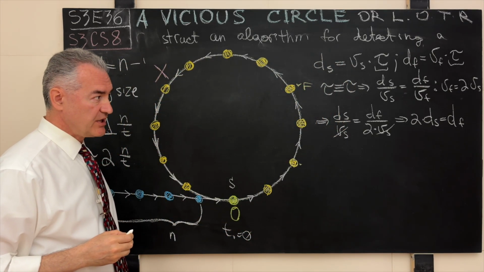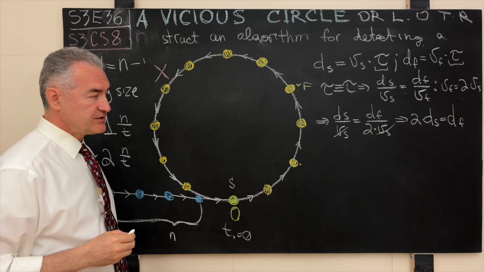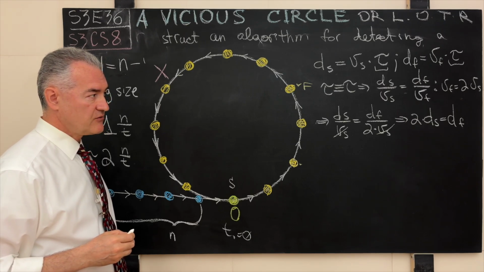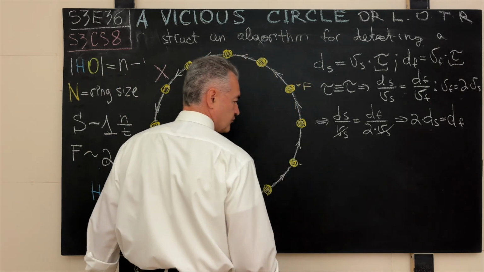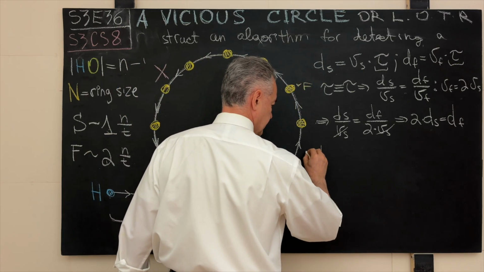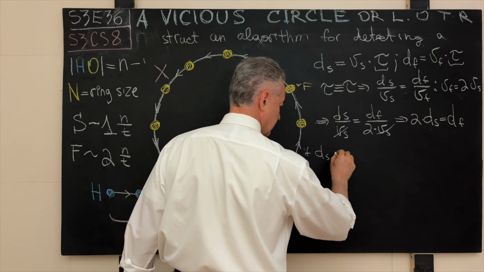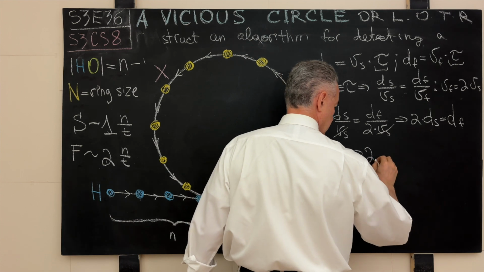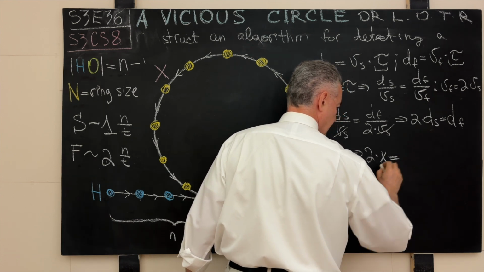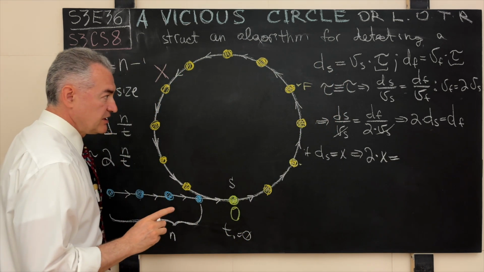So let's say we designate the distance that was covered by the slow runner as x. What will we have? According to our formula, 2 times x will be what? Well, let's think about it.